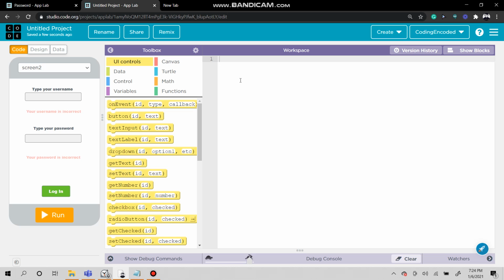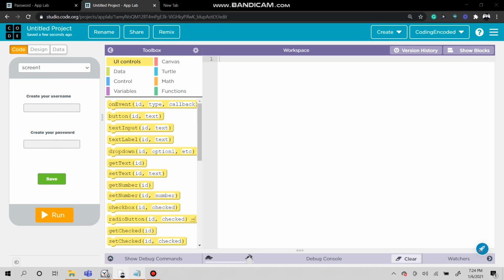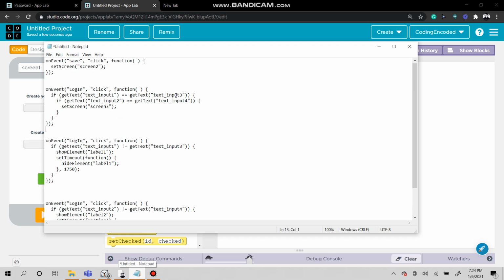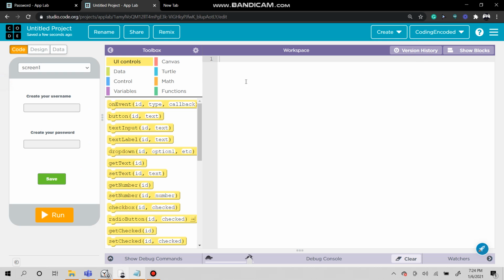Now to do this fast, I'm going to copy and paste the code, but this is all my original code. I did not copy it from anyone. This is not counterfeit. Alright, let's go to the code. Let's start with our first bit of code. Really simple. When you click save, it goes to screen 2 where you do the login.